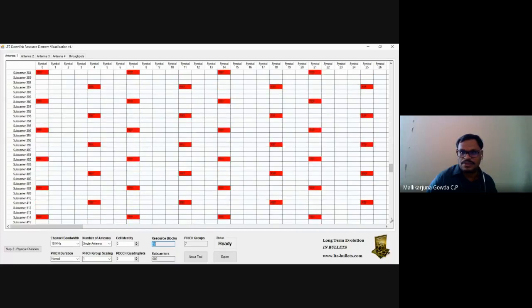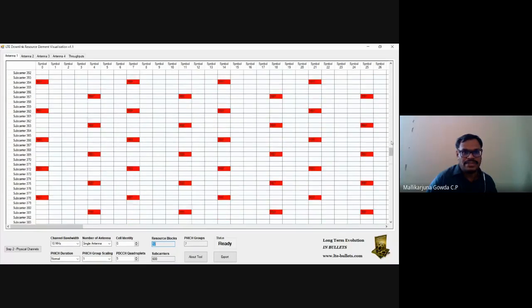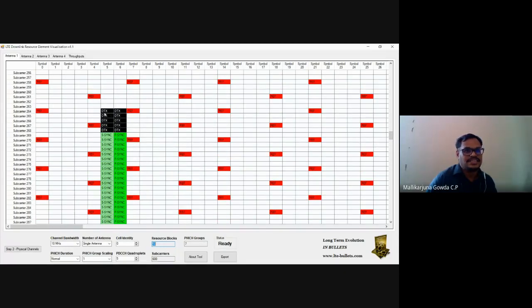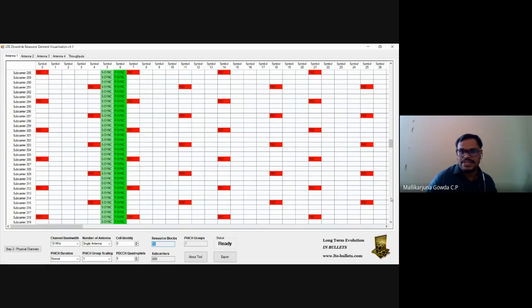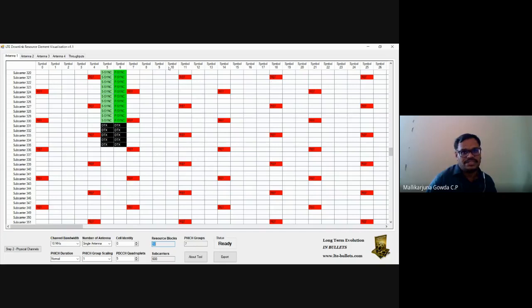You just observe. And in the meanwhile, you can see this P-sync and S-sync also. You see, it is at symbol 5 and symbol 6, right? And you need to calculate. It will be 62 subcarriers only. Out of 72, it will occupy only 62 subcarriers.